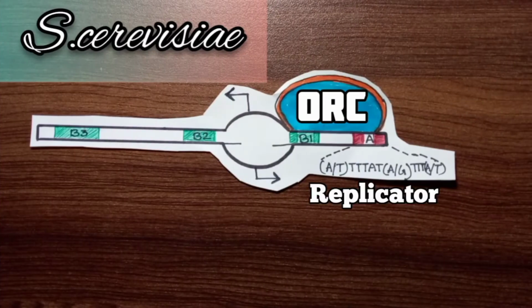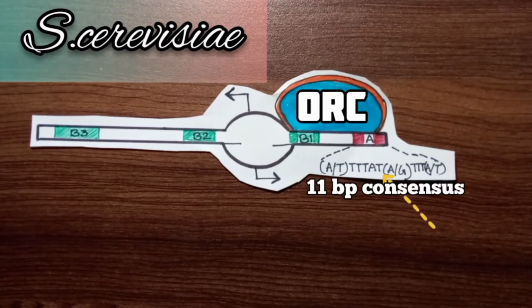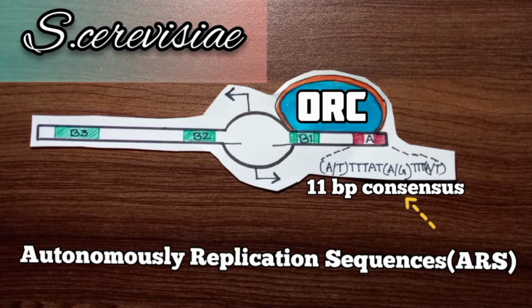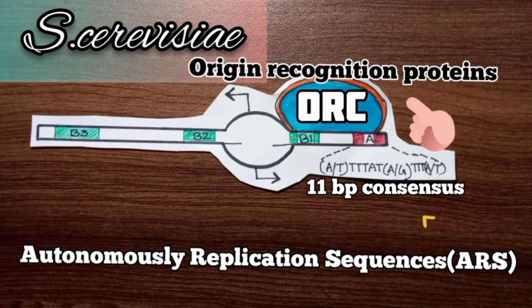Initiation of replication is directed by a DNA sequence called the replicator. Replicators are less well characterized in eukaryotes than in prokaryotes. In the yeast Saccharomyces cerevisiae, replicators are approximately 100 base pair sequences called autonomously replicating sequences. The initiator protein in eukaryotes is the multi-subunit origin recognition complex. The ORC binds to two different regions at one end of the replicator and recruits other replication proteins.